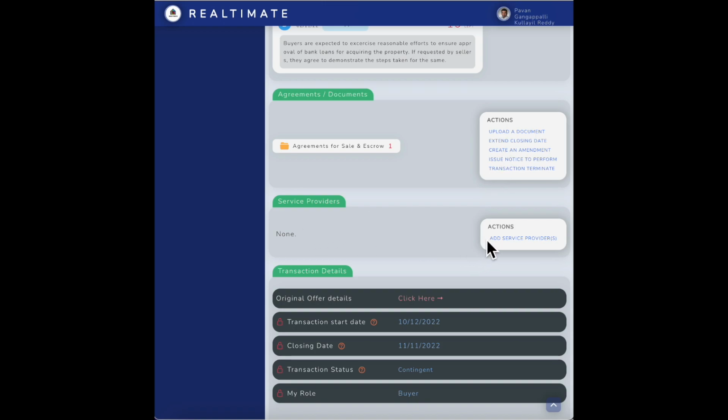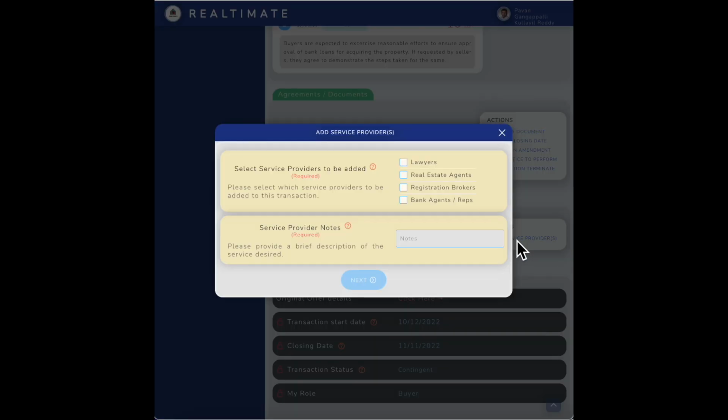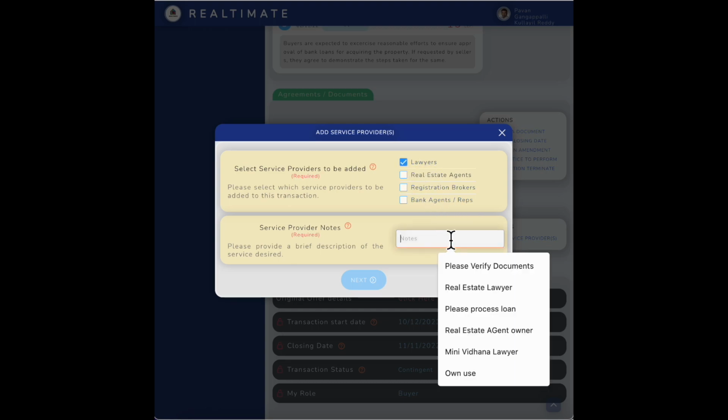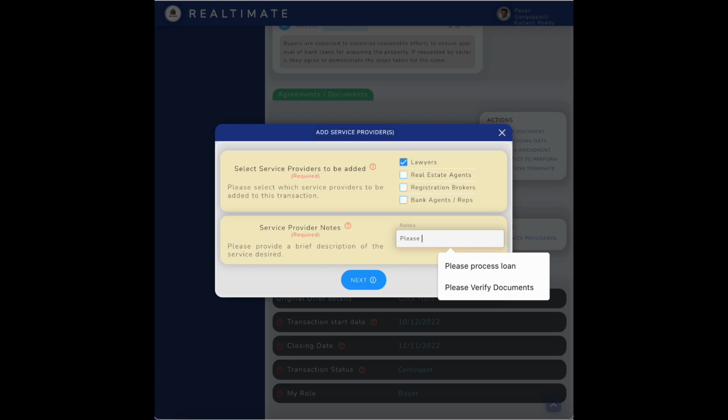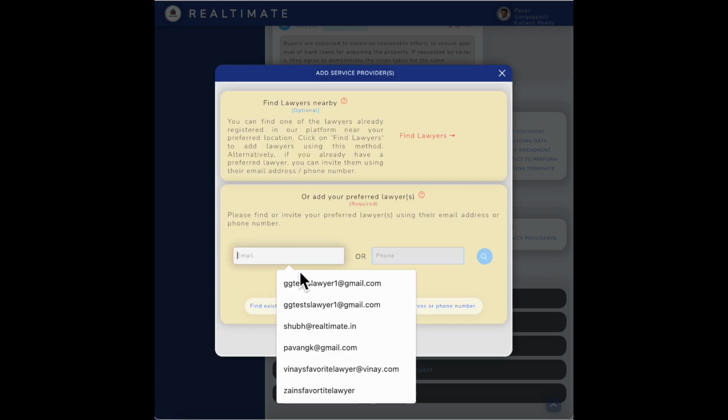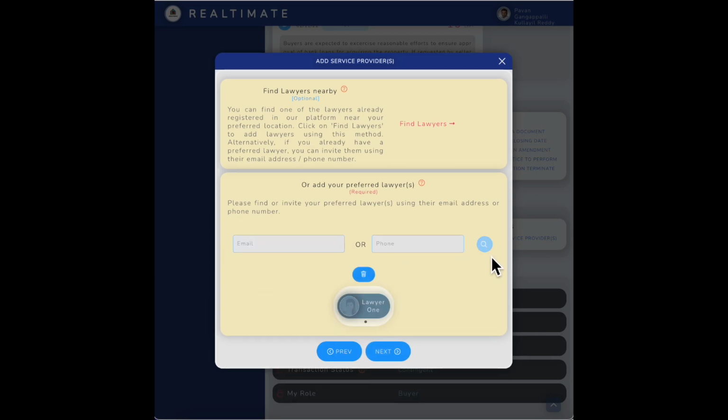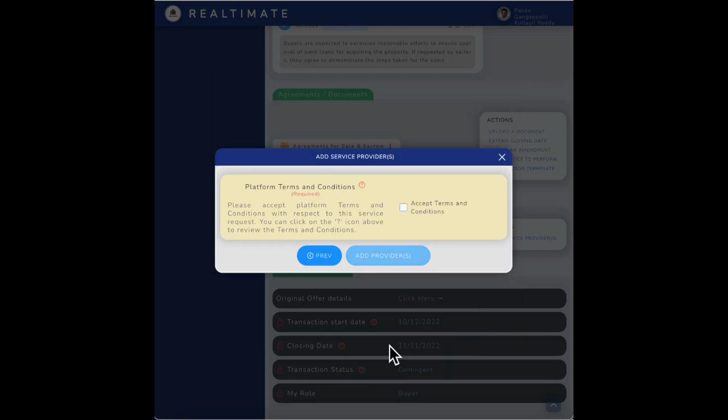So service providers, right? You could add service providers like lawyers, brokers, property inspectors, land surveyors, etc., and even the head of a broker agency, right? If the boss wants to monitor the transaction, you could add all of them. So you could simply say, let's say in this case, a lawyer, please verify my documents, and then you can go here, and in this case, we do have a lawyer. So this is lawyer one. I'm going to simply add the service provider.